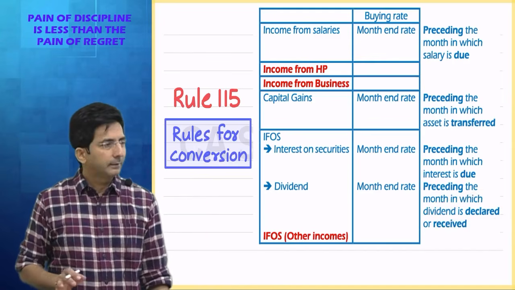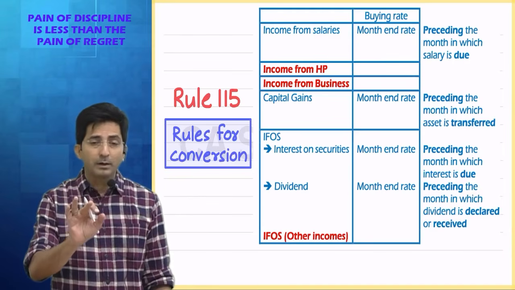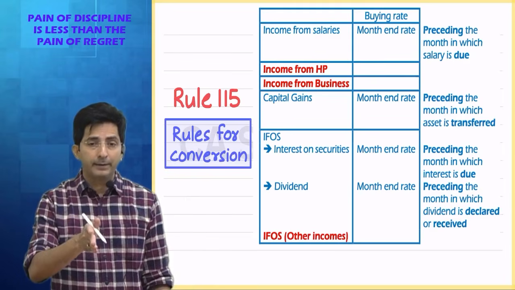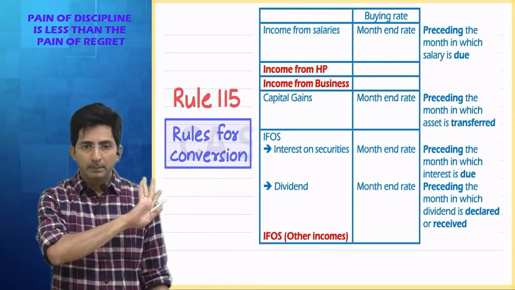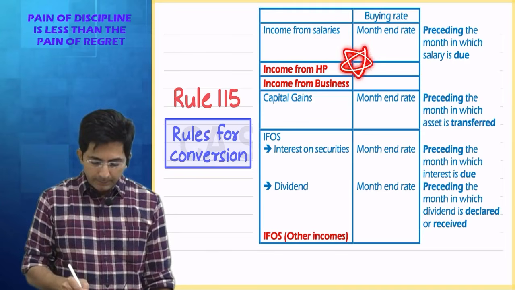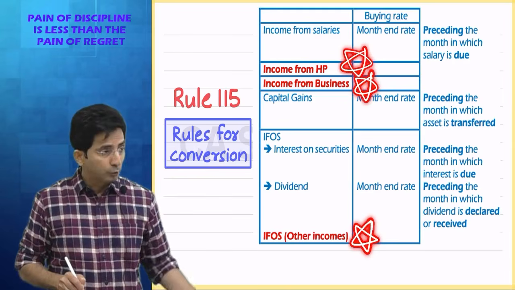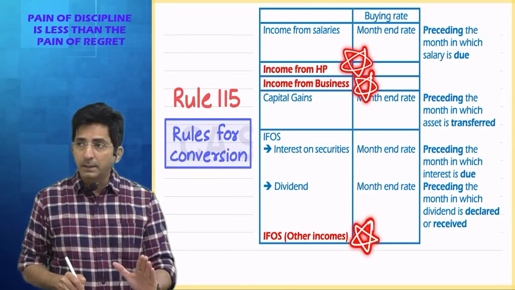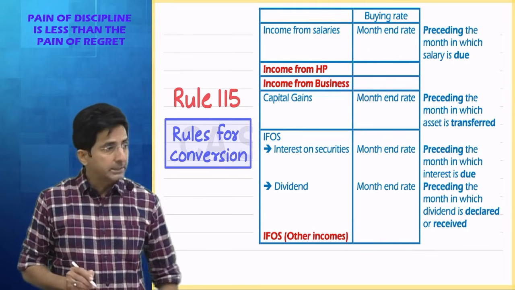In short, you can generalize. All the incomes you have to convert according to month end rate. But which month? Not that month, preceding month. But three incomes have a different rule. Which three incomes? House property income, business income, and other items of EFOS other than interest and dividend.